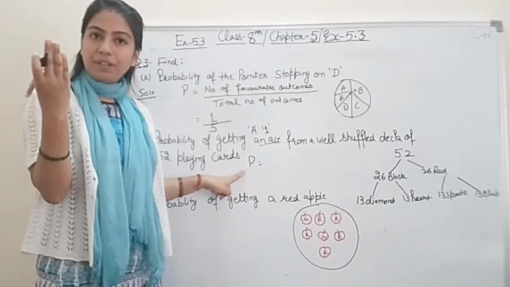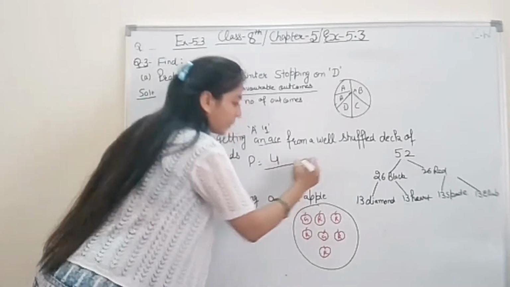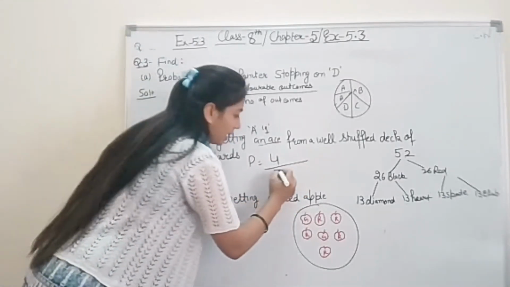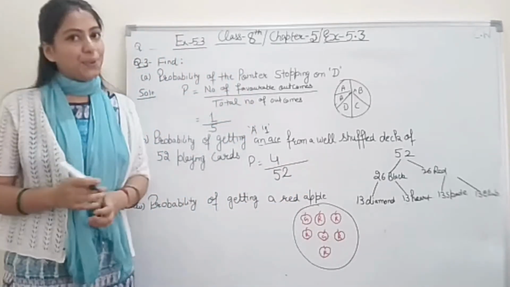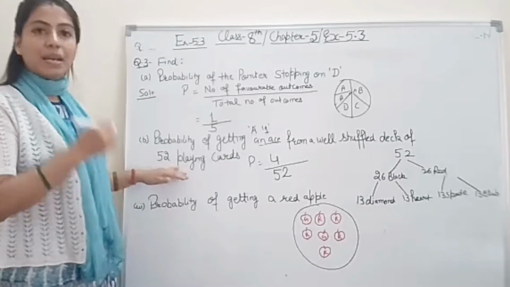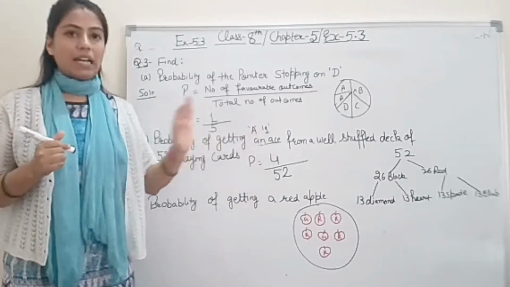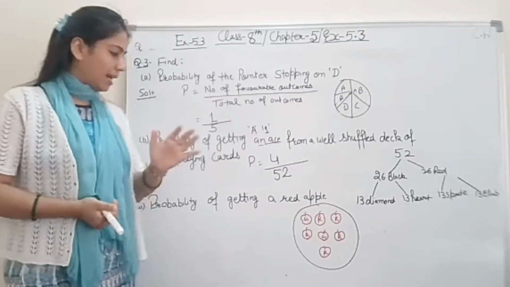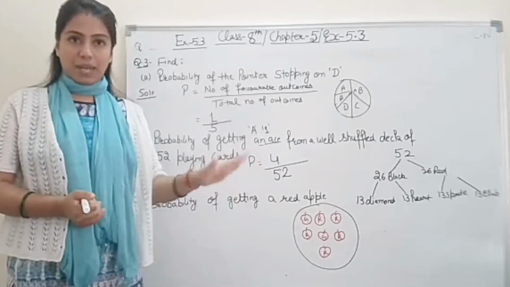एस के लिए how many favorable chances कितने होंगे? एस के 4 chances होंगे out of total number of outcomes 52. The cards तो total 52 है, right student? I hope you got this. This question is, means अगर आपको total outcomes में से जो चीज निकालनी उसके बारे में पता है, then it will be very easy for you. Right?